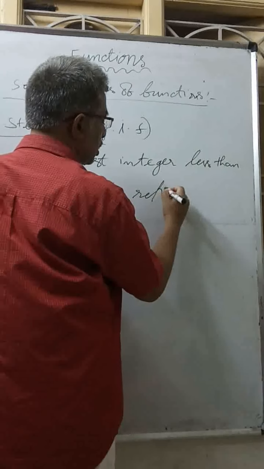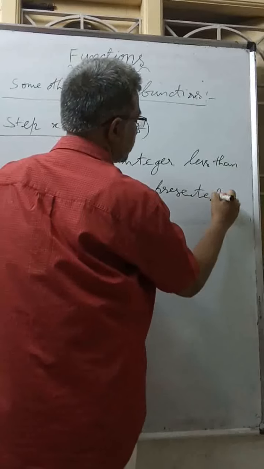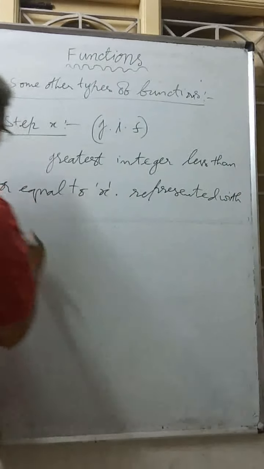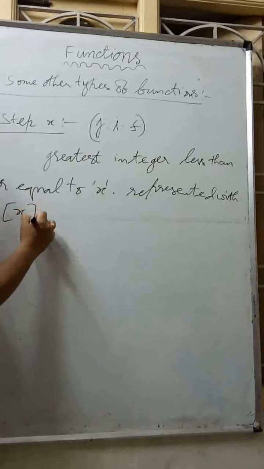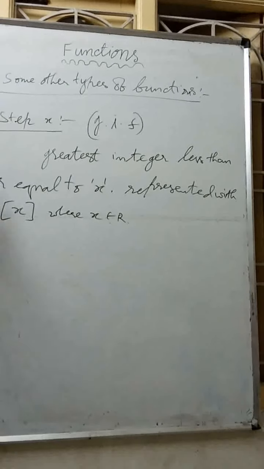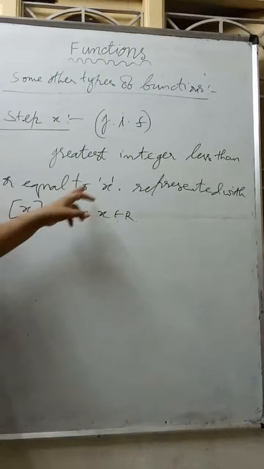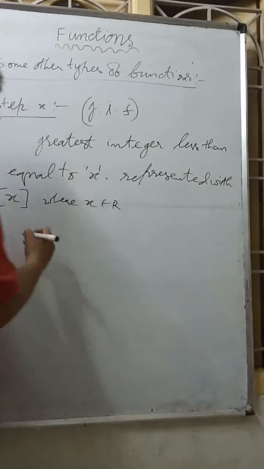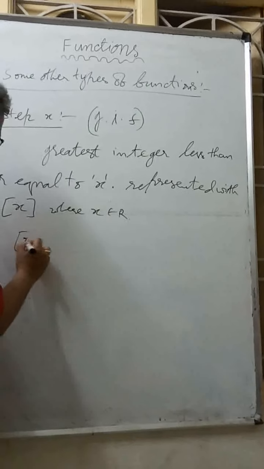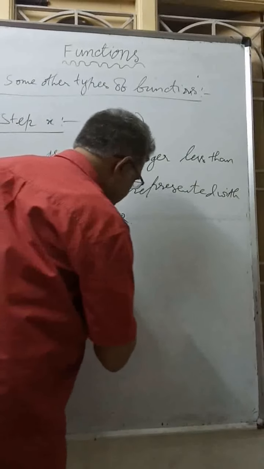The greatest integer less than or equal to x is called step x, and it is represented with this box of x. This function is called step x. Now if I am asking step of 2.5, what is meant by step of 2.5?